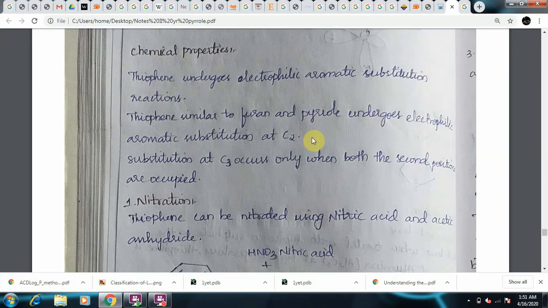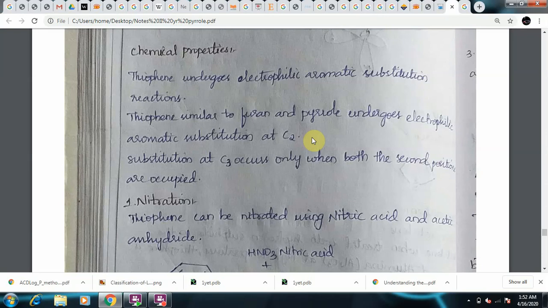What happens if an electrophile attacks at the third position and what happens if an electrophile attacks at the second position. So here the scope for formation of the C2 product is more. Why? Because the resonance structures obtained when the electrophile attacks at the second position are more. So greater the number of resonance structures, greater will be the stability.